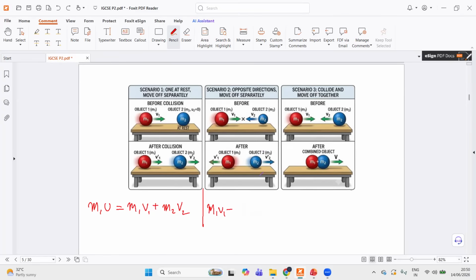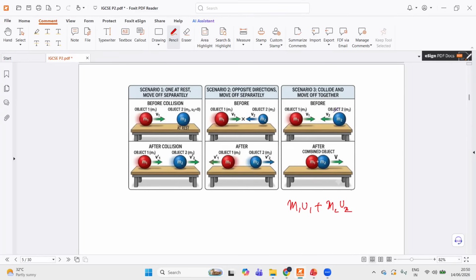And finally, for the third one, they're moving in opposite directions, and after the collision, they stick together and move off together. So for this one, total momentum before collision is m1. Instead of v, it's better if you write u. u1, u represents initial, plus m2u2.